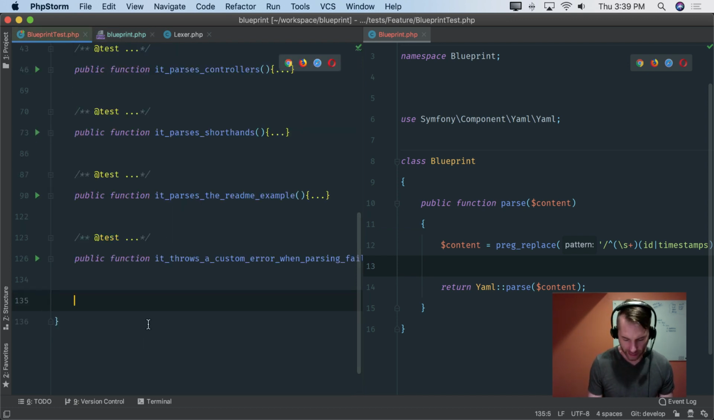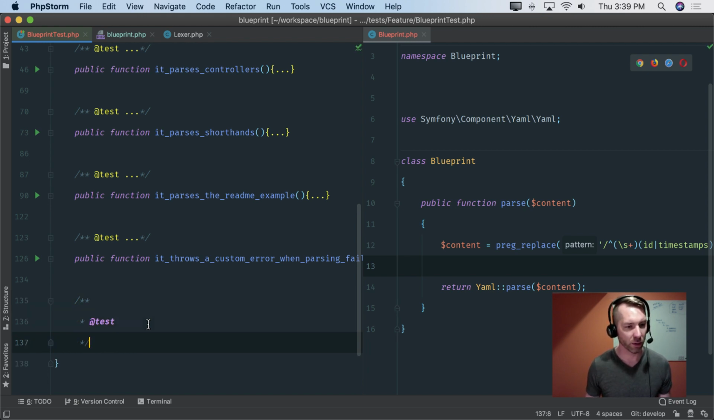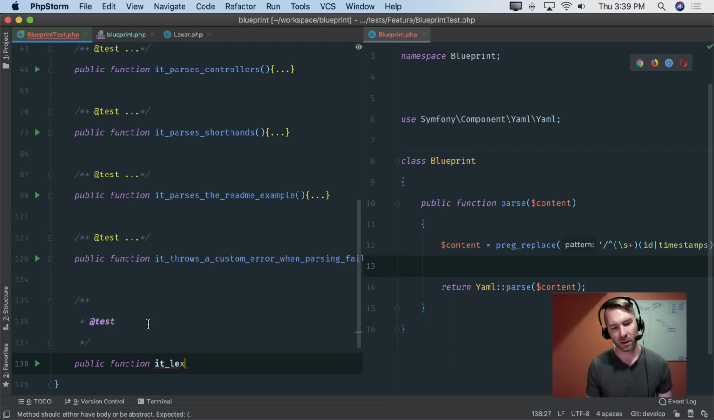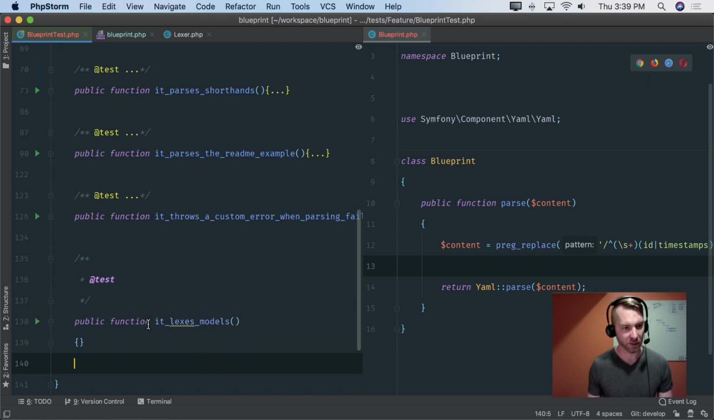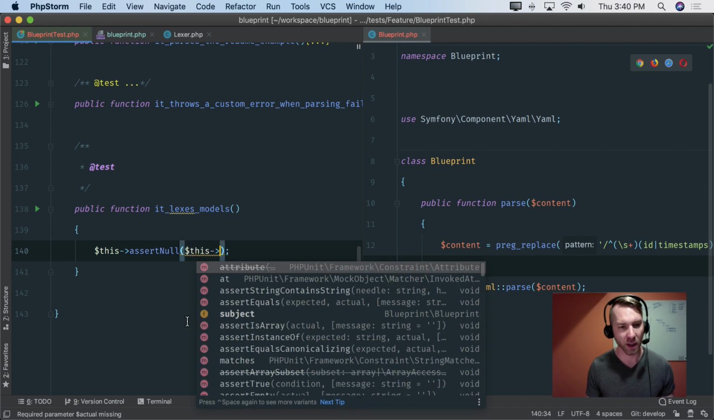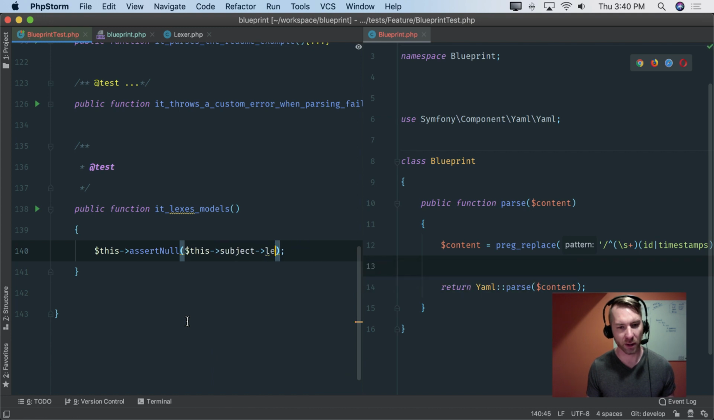I think what I would want now is a test for this lexer. So let's say public function it lexes models for now. Let's get this going and figure out how best we might be able to test this. What I want to do here is just say something like assert null, just to be pedantic this time about doing TDD. And we'll say this subject lex.